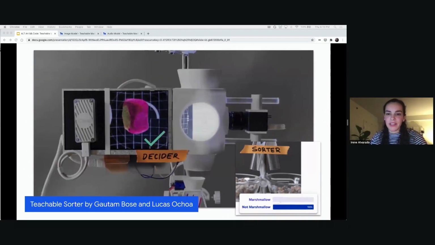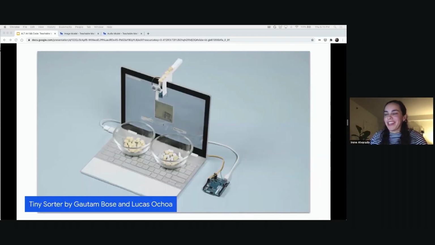this little hardware device. Now, this is a very complex project, so they made a simple version that's open source, and you can find the instructions online. It's a tiny sorter that you can put on your webcam. Again, you can train a model with Teachable Machine in the browser and then export it to this little Arduino, attach this to your webcam, and sort things.